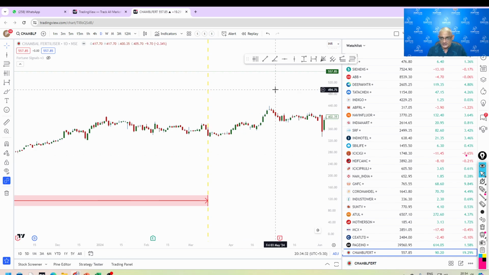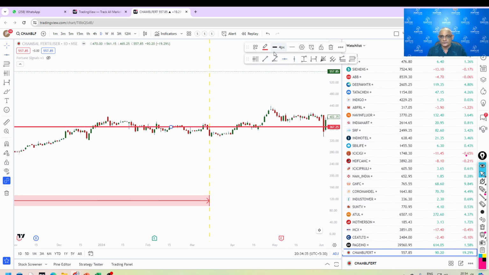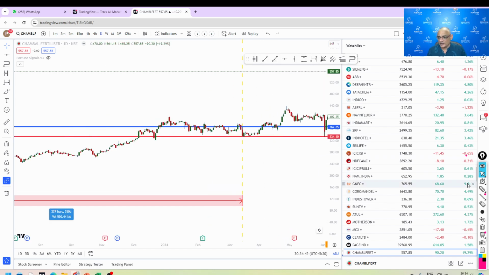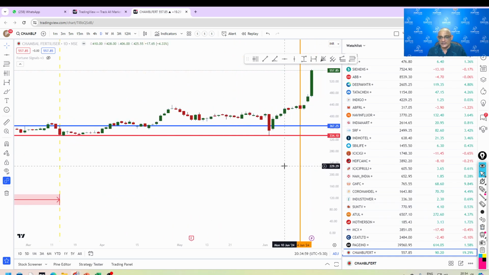So now how to trade this? Very simple. Mark the high and mark the low. That's all. So what happened? None of the candles closed below. It closed above and gave a retracement. Take an entry. Stop loss is roughly around 30 rupees from here, and the market went up. Exactly, this was the fourth low where the market fell very badly, 13%, and it exactly touched the low of that candle, which is 334, and from there the move started.